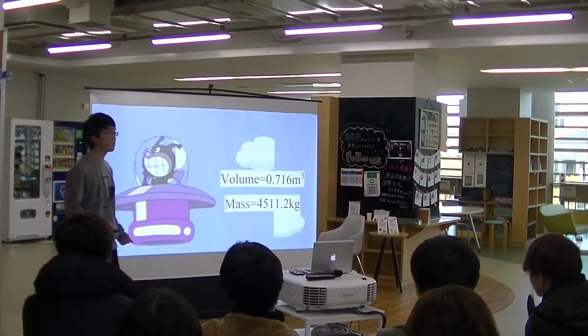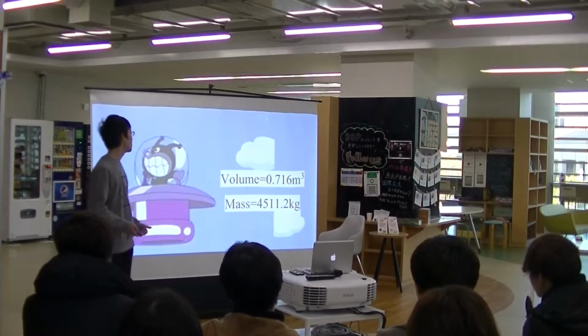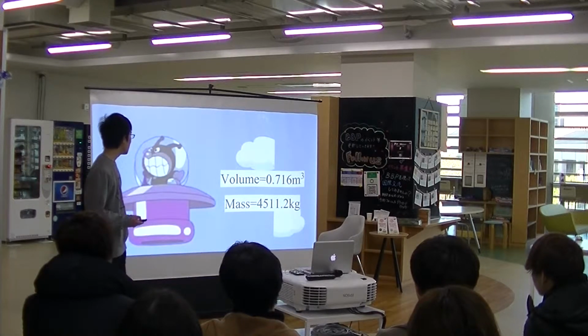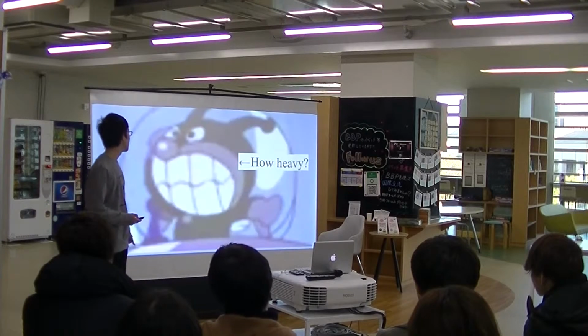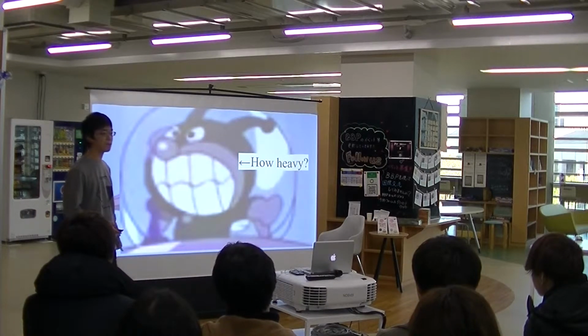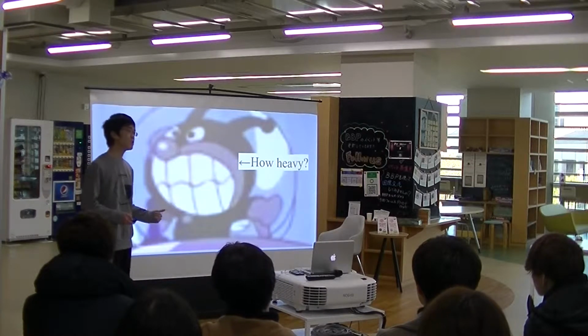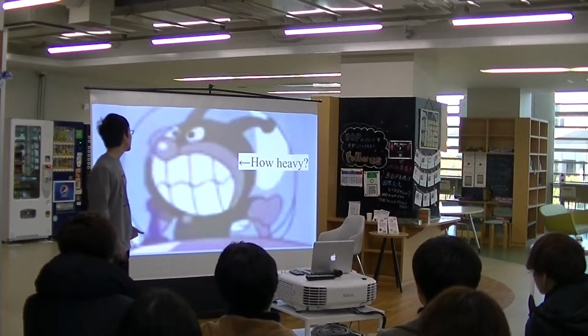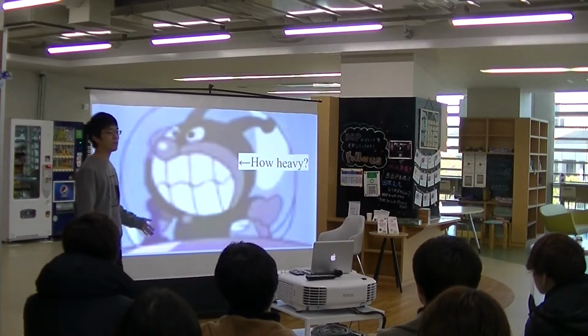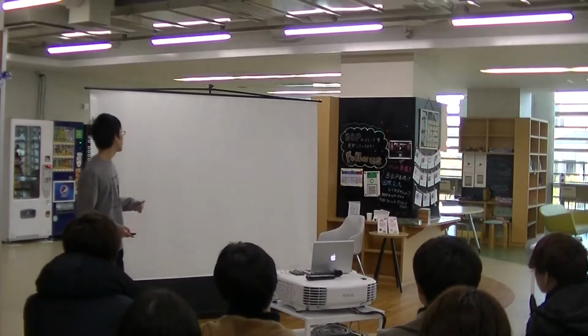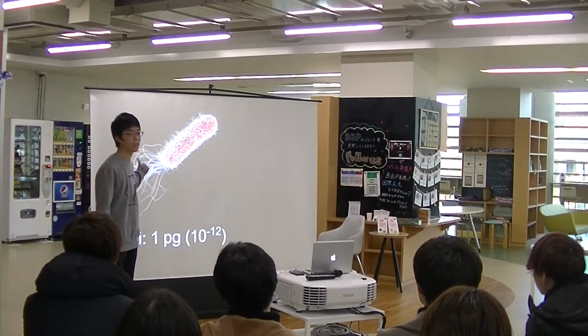And the mass is 4,511.2 kilograms. You might think that I'm forgetting something. That is true. I forgot the mass of Baikinman himself. According to the father of Anpanman again, in his interview, Baikinman is made out of germs. So what is a famous type of germ? The one bacteria that lives in our large intestine, E.